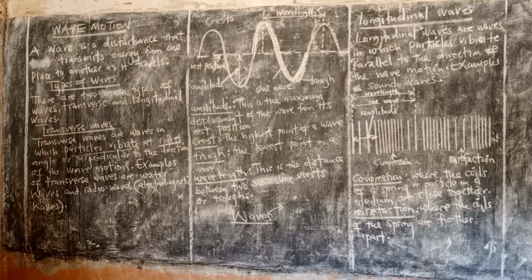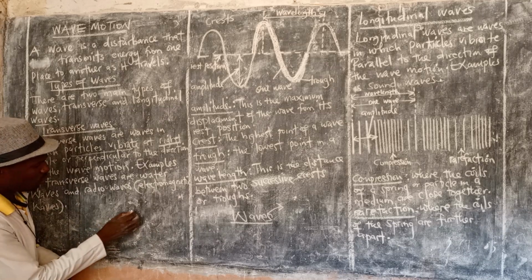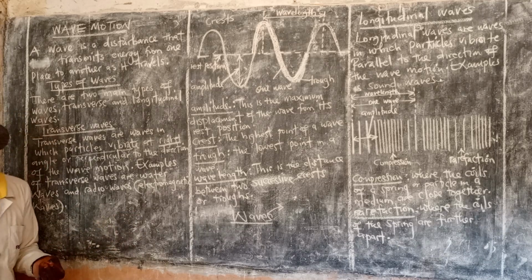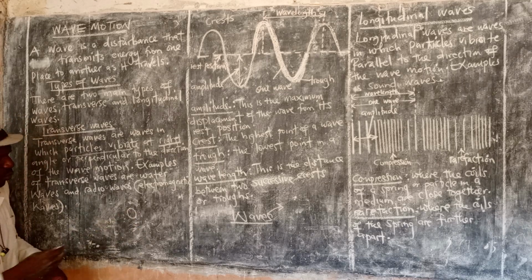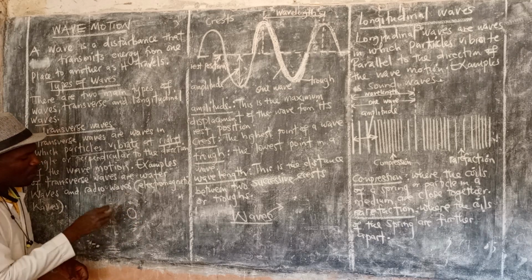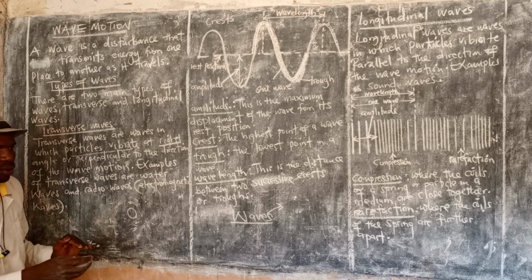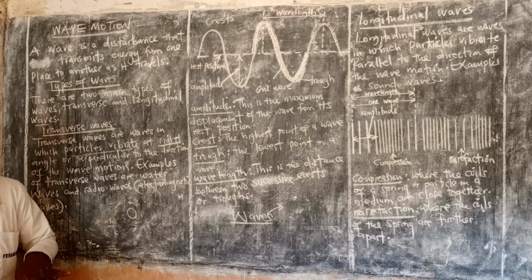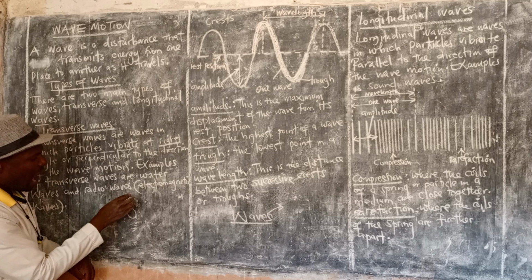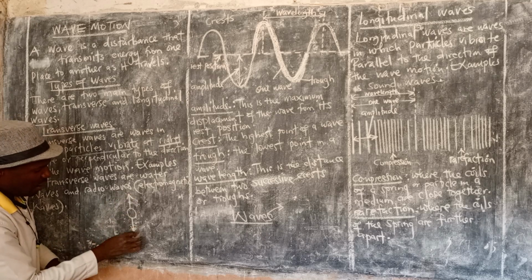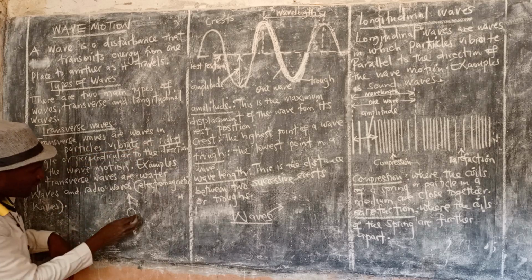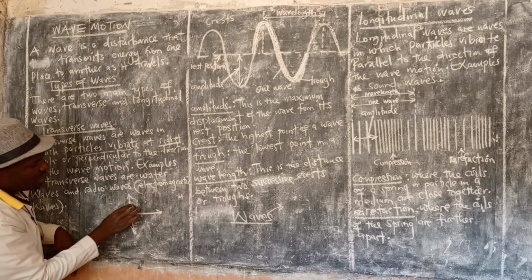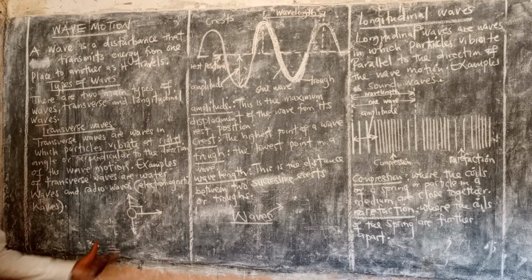How? If you throw anything on water, maybe even a boat, what is happening to the boat? It is going upwards and also going downwards. Is it just stagnant like that? No, it is moving. So as it is moving, what angle is being made? 90 degrees. This is an example.